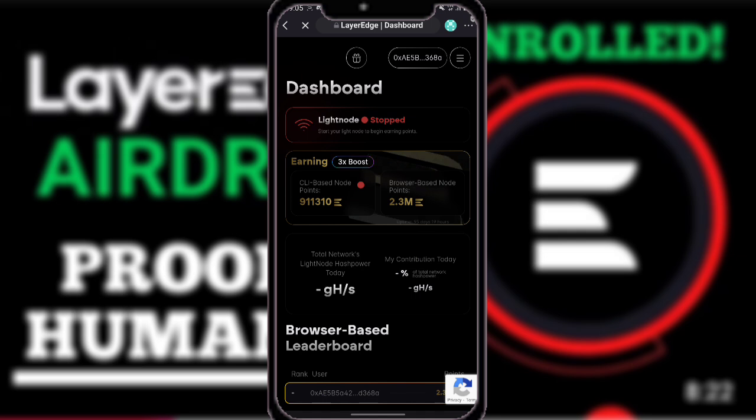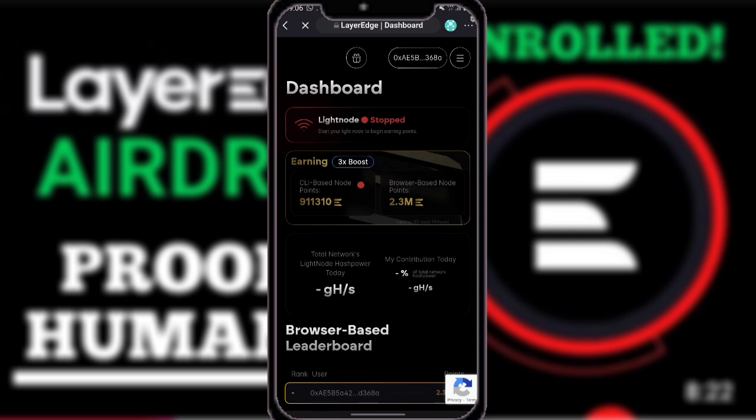As my own understanding, both cannot go and buy gas fee on the same blockchain that they want, buy a CLI-based node from another website, and come back to link it with the browser-based node points.